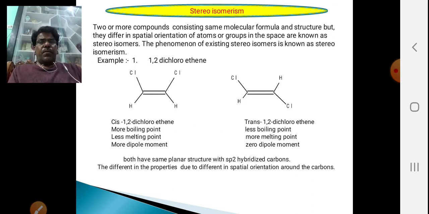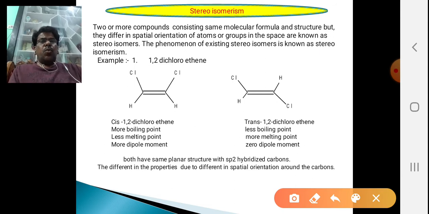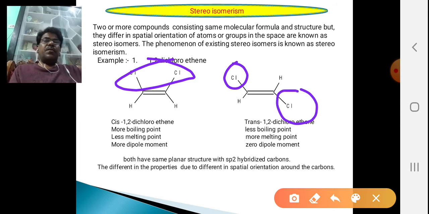See here, the two chlorine atoms are on the same side here, but on the opposite side here. Such compounds are called cis and trans isomers. These are cis, these are trans. That is, if the orientation of two similar groups is on the same side, it is called cis; opposite is trans.